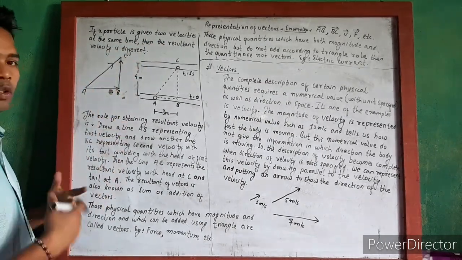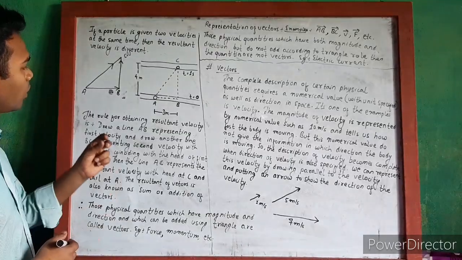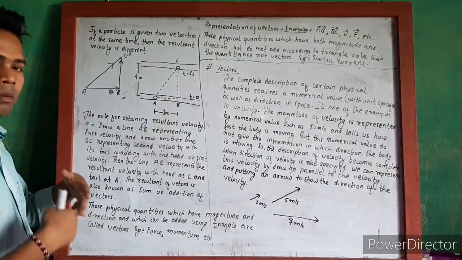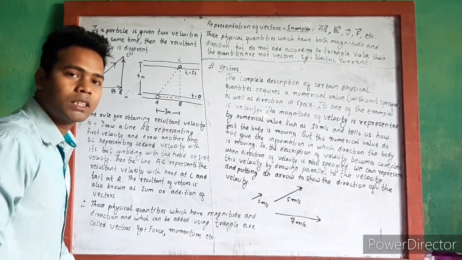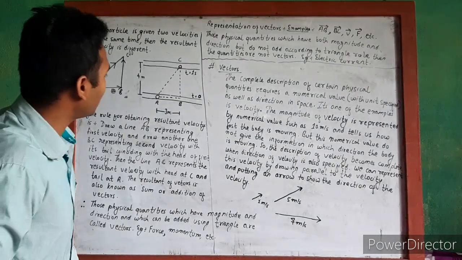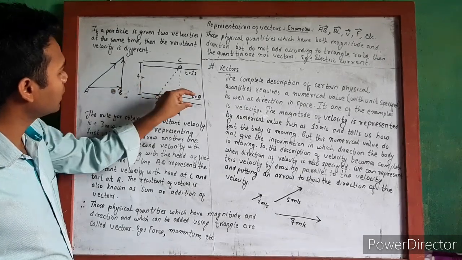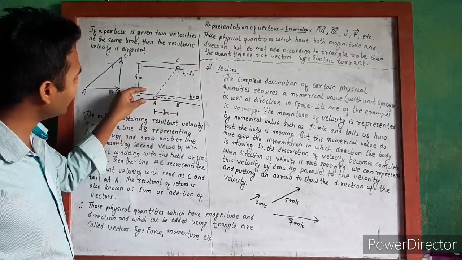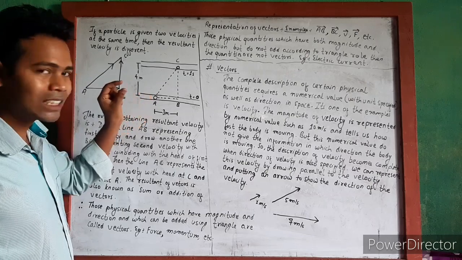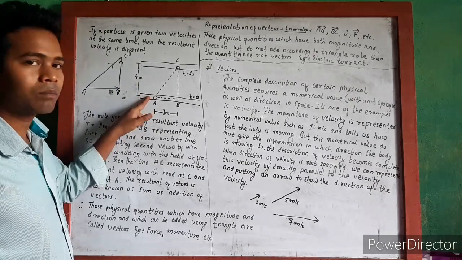If we give two velocities to a body, then there will be a different resultant velocity of the body. For example, let us take one transparent tube, and inside this tube there is one small spherical ball.